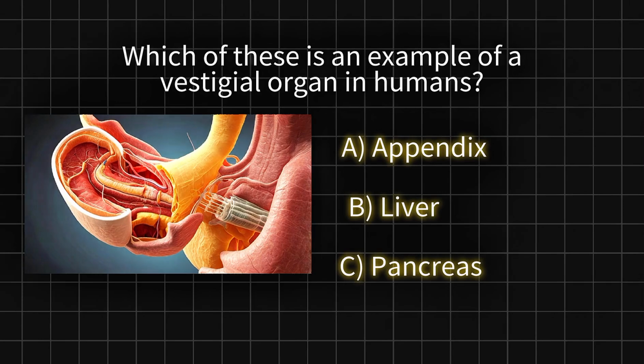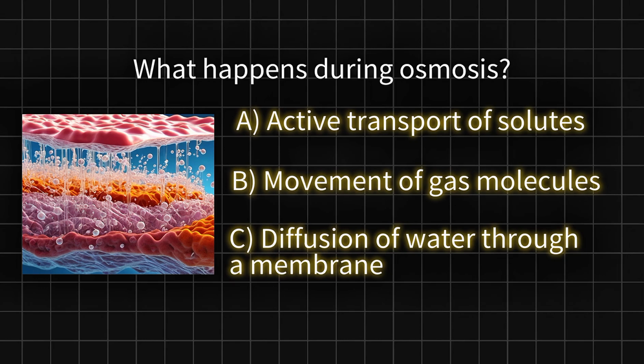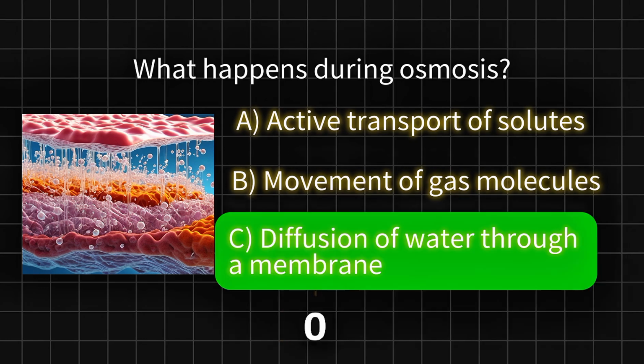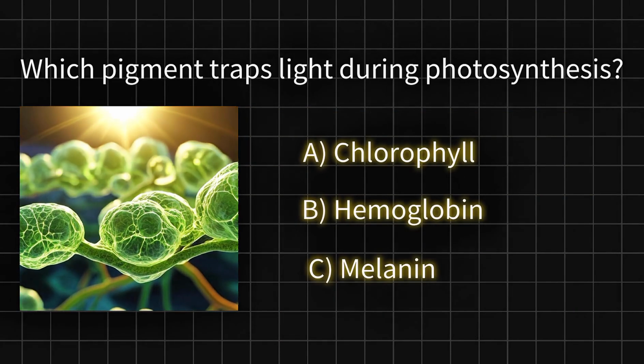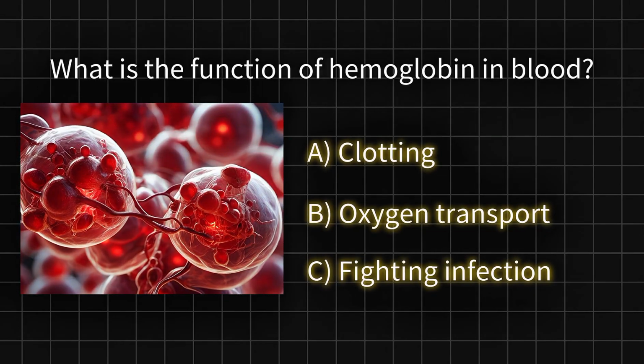Which of these is an example of a vestigial organ in humans? What happens during osmosis? Which pigment traps light during photosynthesis? What is the function of hemoglobin in blood?